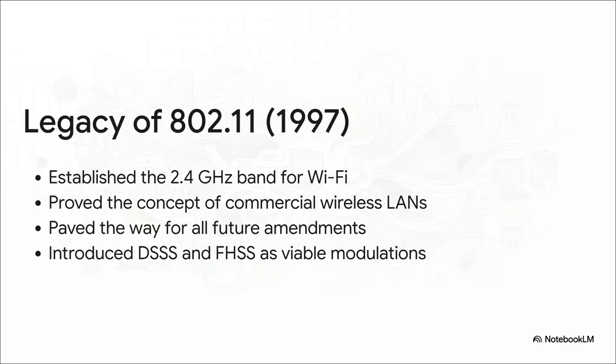And you can see its legacy right here. It established the 2.4 gigahertz band as Wi-Fi's home turf. It proved, and this is so crucial, that a commercial wireless LAN was actually a viable idea. And because it worked, it paved the way for every single amendment that followed, from 802.11b to G to N, and all the way to the insane multi-gigabit speeds we're starting to see now.